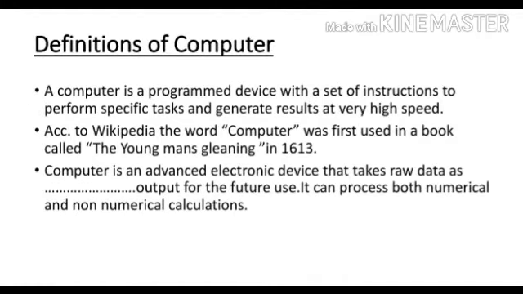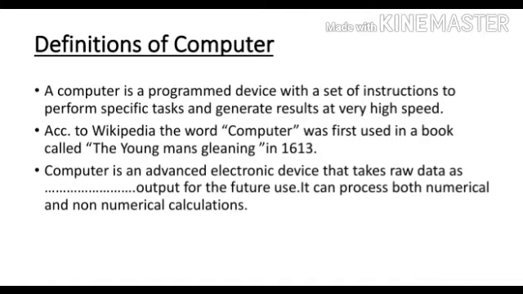Definition of computer. A computer is a programmed device with a set of instructions to perform specific tasks and generate results at a very high speed.